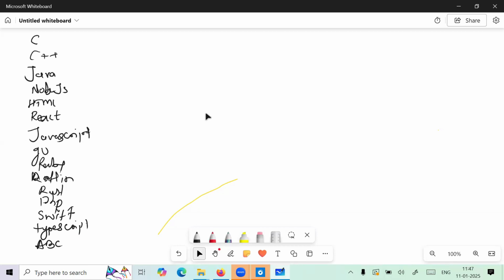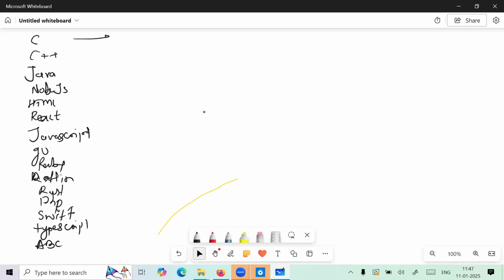Now, guys, in the IT world, in the programming world, listen carefully, there are four kinds of programming languages. Listen carefully, four kinds of programming languages in the IT world. What are those, sir? Yeah, we have to discuss here, guys.